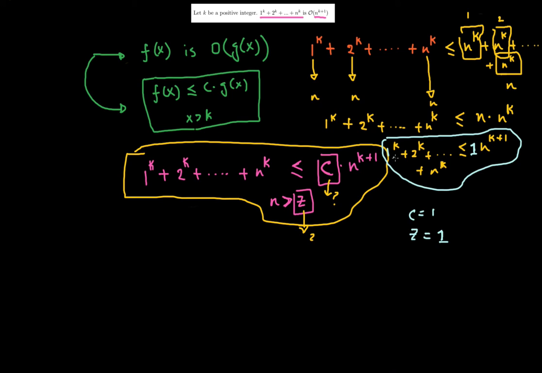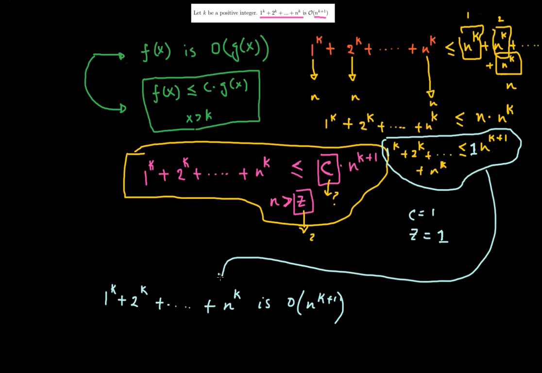Okay, so by using this mathematical definition, if I want to get rid of the inequality, I can simply say 1 to the power k plus 2 to the power k all the way up to n to the power k is BigO of n to the power of k plus 1. So from here, I come back over here, and this piece is consistent with the question that I started with.